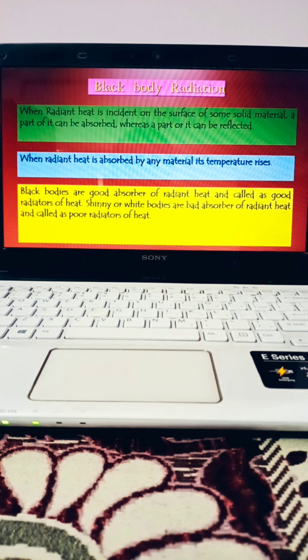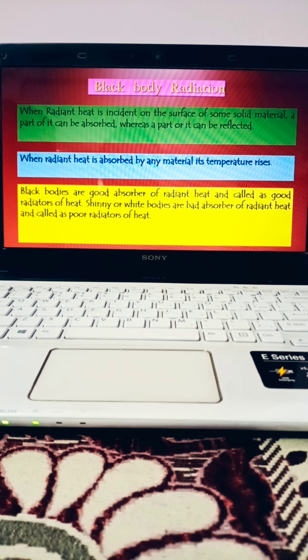Next we are going to see what is black body radiation, meaning how a black body is said to be radiating more amount of heat energy, or a black body is called a good absorber of heat energy. So here different applications or examples of radiant heat are given. First of all, when radiant heat is incident on the surface of some solid material, a part of it can be absorbed whereas part of it can be reflected back.